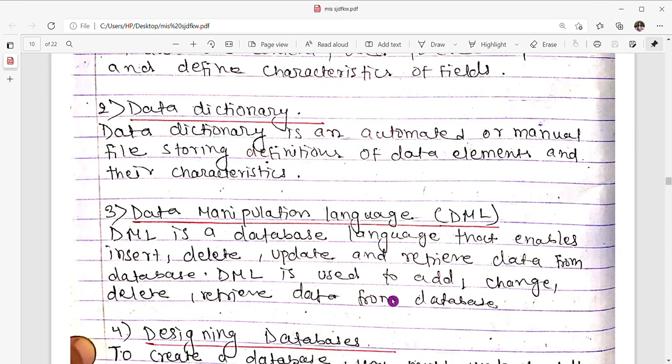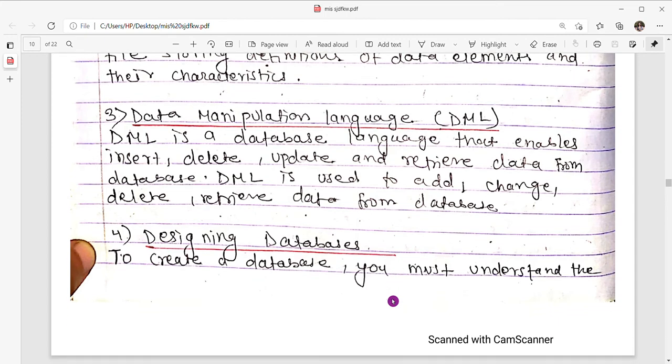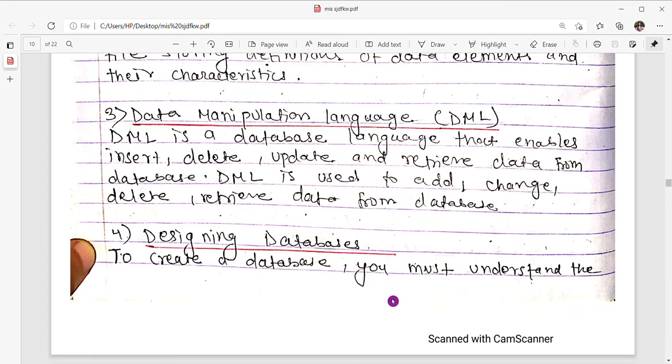So DML is a database language that enables you to insert, delete, update, and retrieve data from the database. DML is used to add, change, delete, and retrieve data for a database.